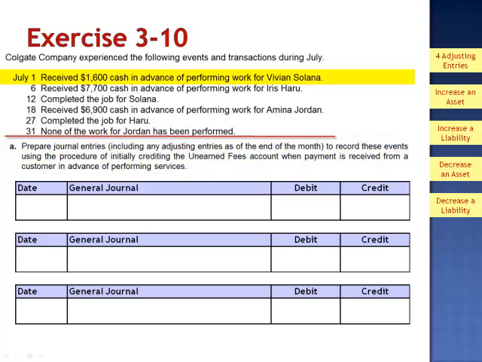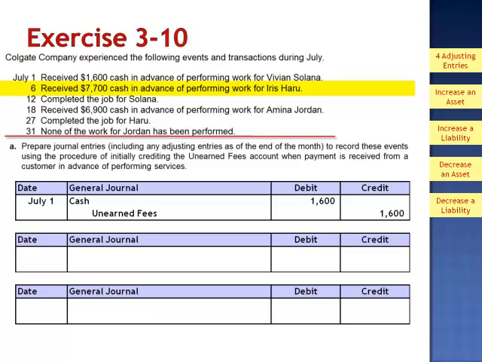July 1st, received $1,600 cash in advance of performing work for Vivian Solana. Our company's policy is to record this initially as a liability. We debit cash for $1,600 and credit the liability account unearned fees for $1,600. On July 6th, received $7,700 cash in advance of performing work for Iris Haru. Again, we record this as a liability based on our company's policy, debiting cash and crediting unearned fees.